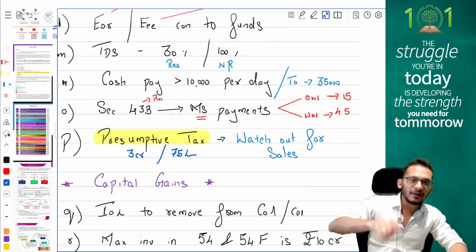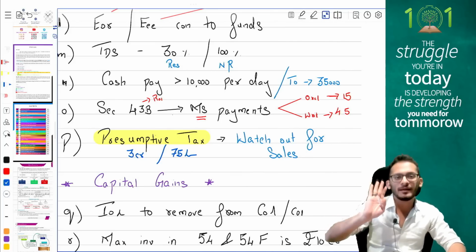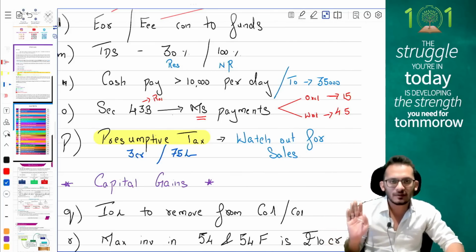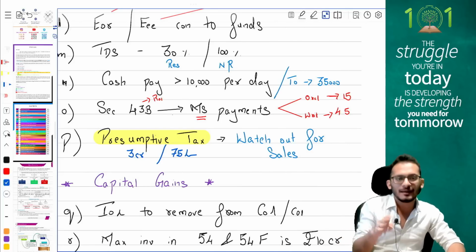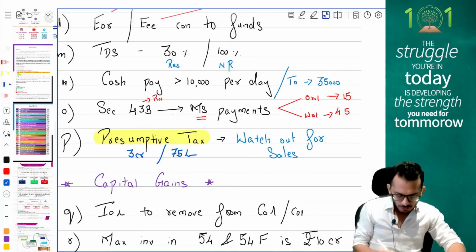But if you are running a business in which payment is happening less than 95% by permissible modes, then the old rules will apply, which is 2 crores or 50 lakhs.